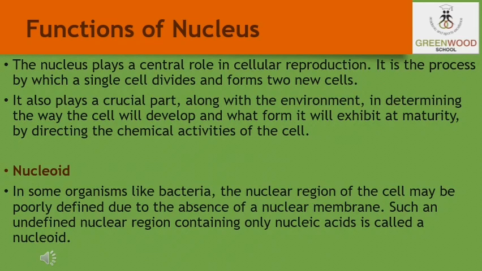In some organisms like bacteria, the nuclear region of the cell is poorly defined because of the absence of the nuclear membrane, and the nuclear region in these organisms contains only nucleic acid. Such an undefined nuclear region is known as the nucleoid.